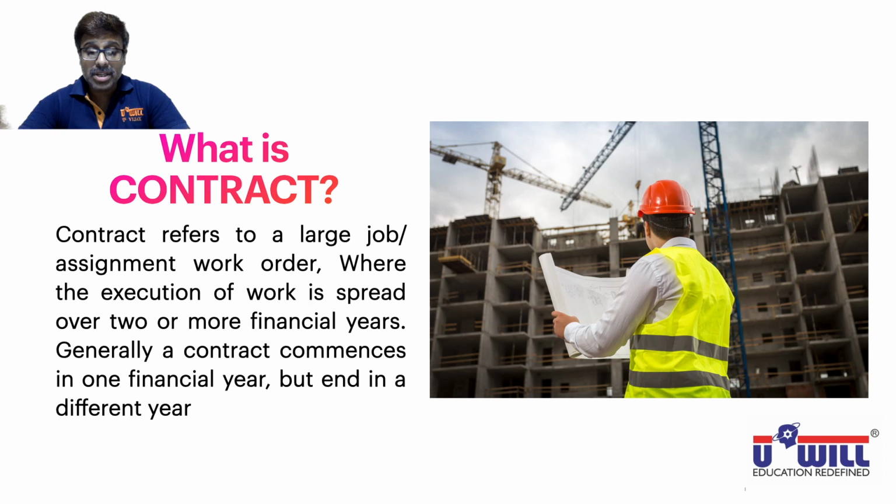It will take a few years. So a contract does not get over in 1 year. It is spread over 2 or more financial years. Generally, a contract commences in one financial year but ends in a different financial year. So normally it takes more than 1 year to complete the contract.